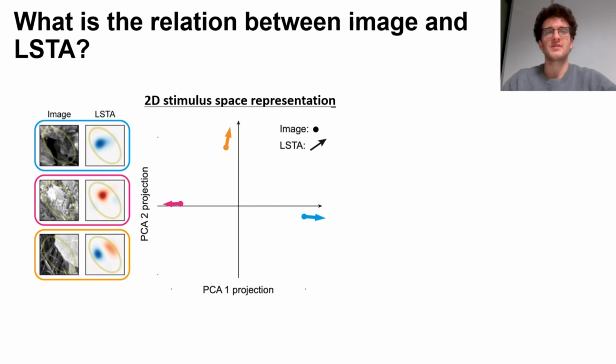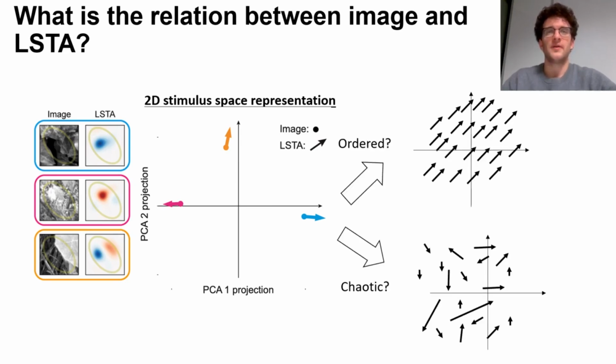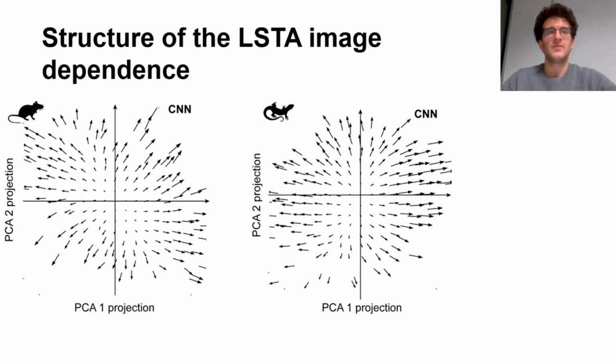Then, we can ask ourselves, when we project for a single cell all the 3000 images so to tile the stimulus space, will we see all the arrows to be ordered or will they be all chaotic? Well, the answer is neither order nor chaos. For the cells that show the local STA polarity inversion that I just described, we found that the vector field had the structure shown here.